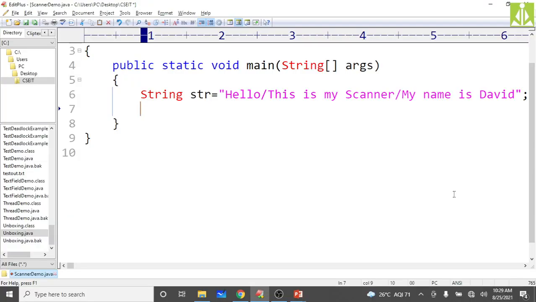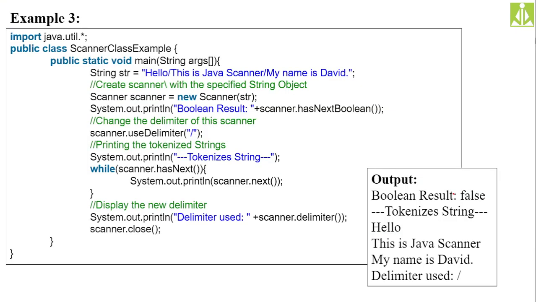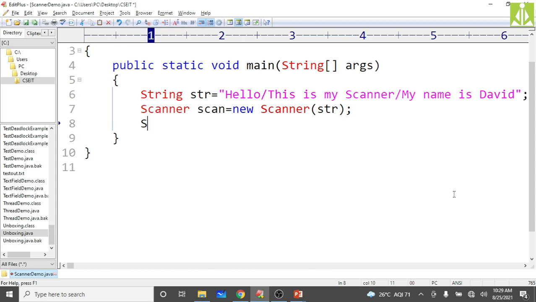Okay, like this we have taken the string. Now create the Scanner class object: Scanner scan is equal to new Scanner of str, we are passing the string. Now we are checking first whether it has any boolean value or not.